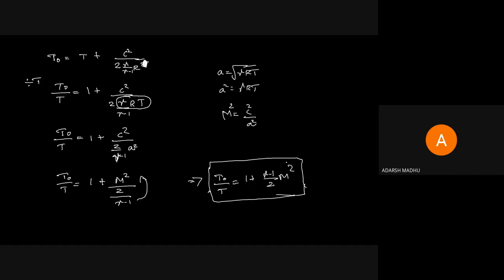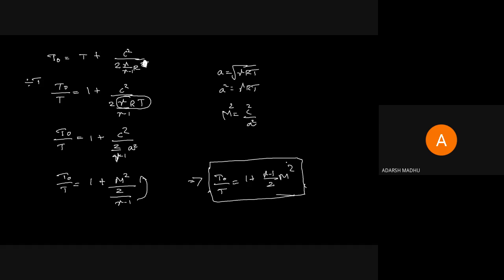The first one is Mach number, M equal to C by A, where A equal to root gamma RT, and so on. We are moving to those topics. There are 5 or 6 equations in every problem. Then T naught by T equal to 1 plus gamma minus 1 by 2 into M square.